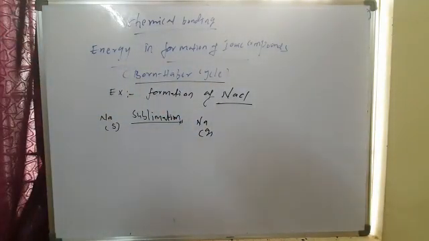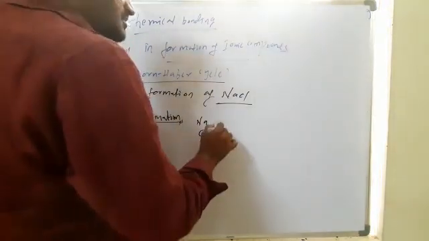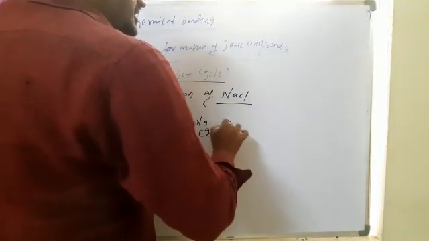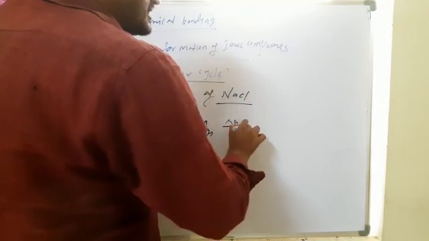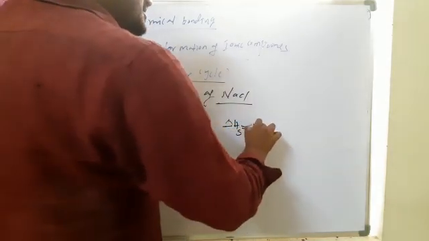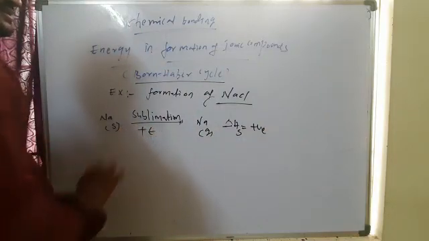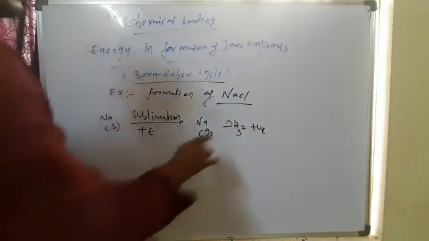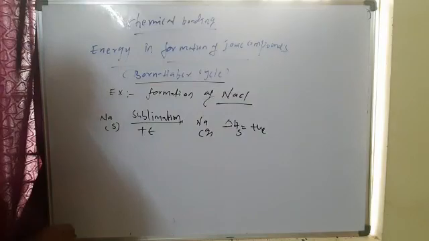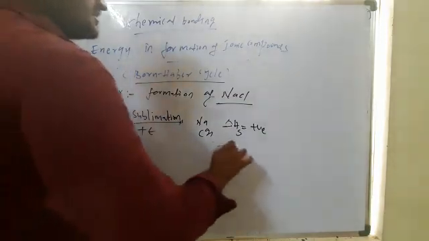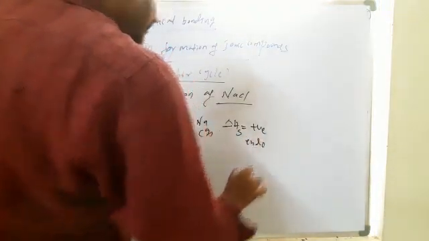Now, this process is called sublimation. Here the energy is delta H, which is a positive value because it is an energy required process. This is sublimation, an endothermic process.